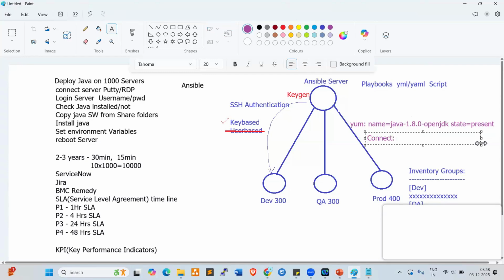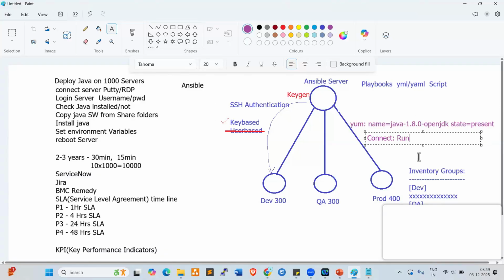Connect and run the script. Once you run the script, Java will be deployed onto all servers within a minute. So not only 1,000 servers, you can deploy on 10,000 servers also within a minute.